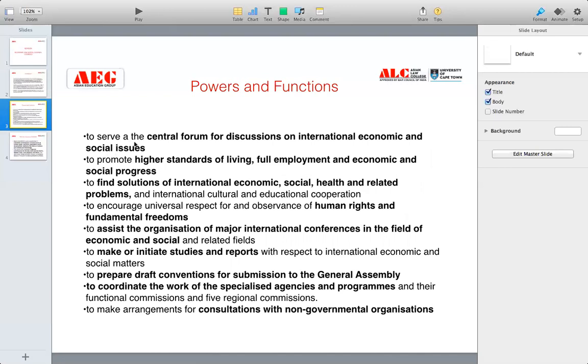The first is to serve as a central forum for discussion on international economic and social issues. Now, you people know internationally a lot of economic and social issues arise, and it is basically like a platform where all these international economic and social issues are discussed. For example, one of the social issues that almost all the developing countries of the world face is, suppose, poverty or illiteracy. So all these issues are taken care of at ECOSOC. ECOSOC also discusses what social problems the countries are actually facing.